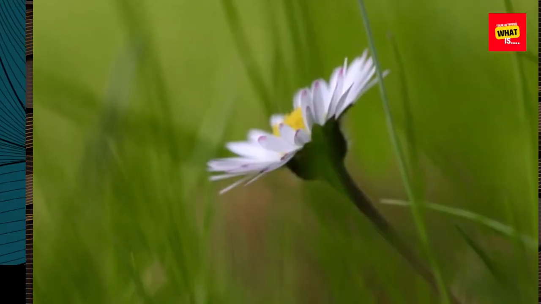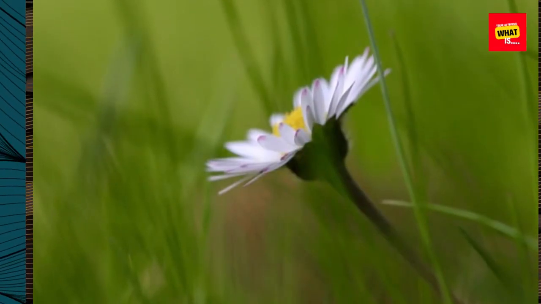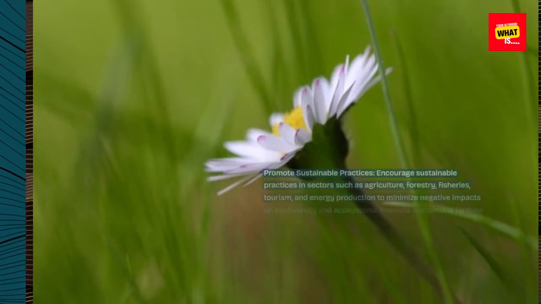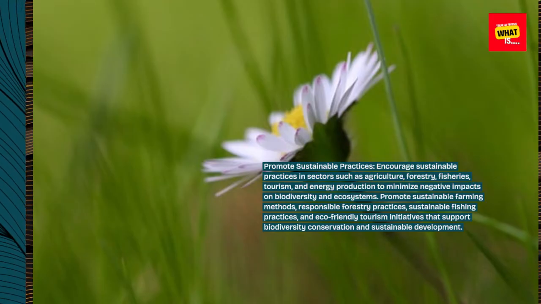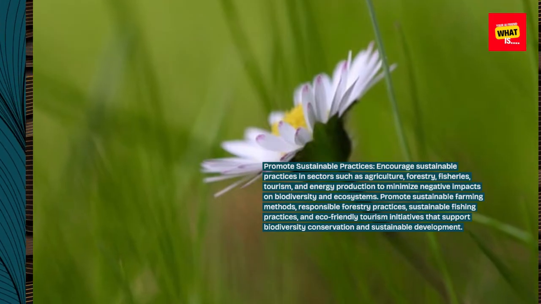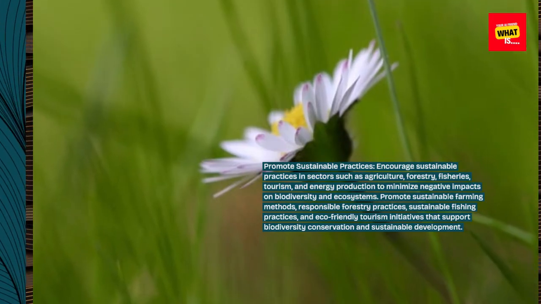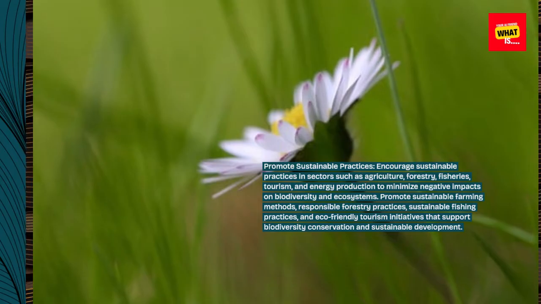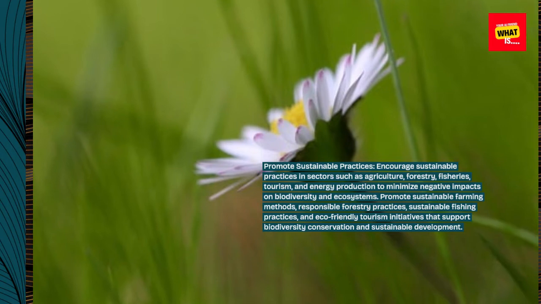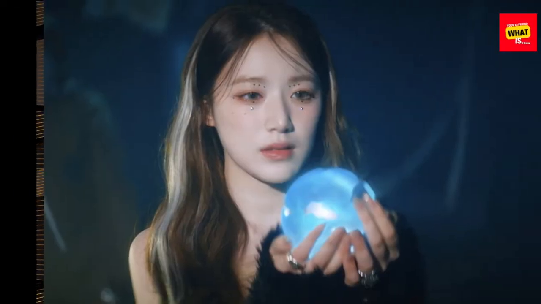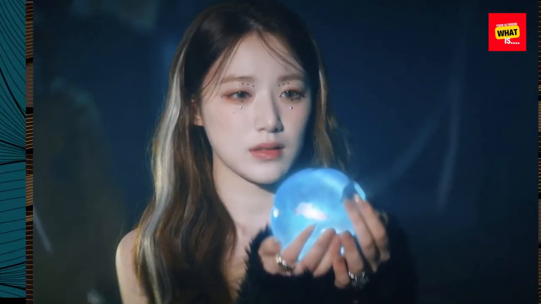Promote sustainable practices. Encourage sustainable practices in sectors such as agriculture, forestry, fisheries, tourism, and energy production to minimize negative impacts on biodiversity and ecosystems. Promote sustainable farming methods, responsible forestry practices, sustainable fishing practices, and eco-friendly tourism initiatives that support biodiversity conservation and sustainable development.